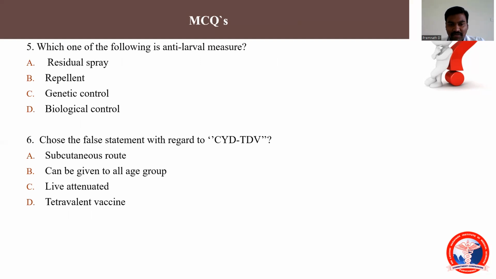Last. Choose a false statement regarding the CYD-TDV vaccine. What is the false statement? Yes, it is given by the subcutaneous route. Can it be given in all age groups? No, only between the age span of 9 to 60 years. Yes, it is a live attenuated vaccine. It's a tetravalent vaccine.